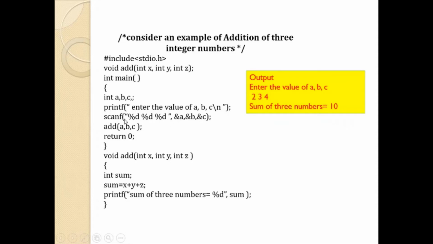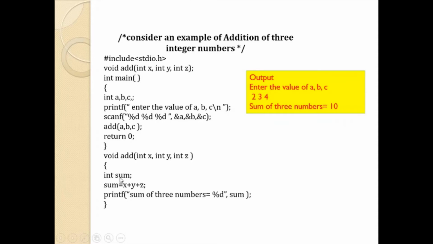Next you are calling the function add. Along with the function call, you are passing the values of A, B and C. Whenever this line is encountered, the control will be passed to the add function. As you are passing these arguments A, B, C, a copy will be stored in x, y and z.